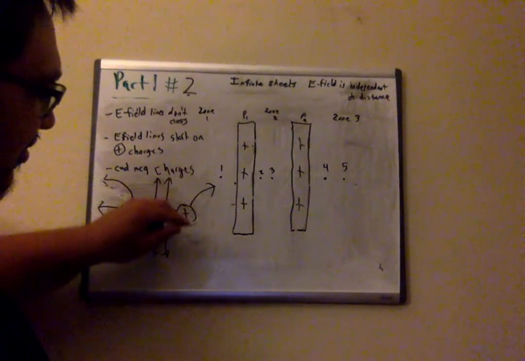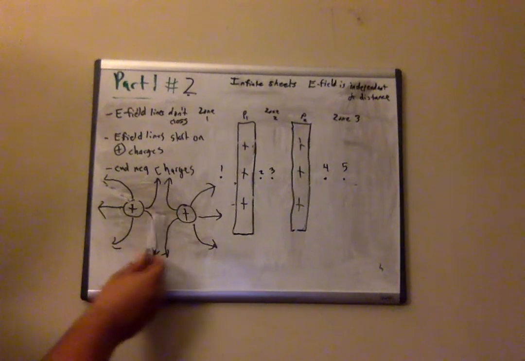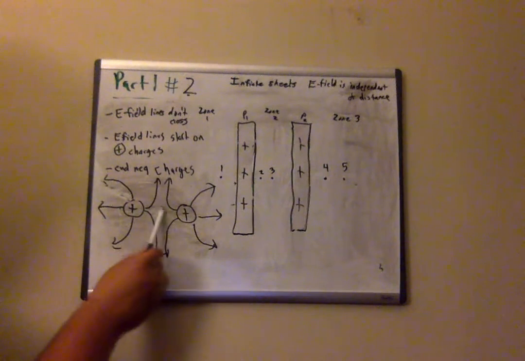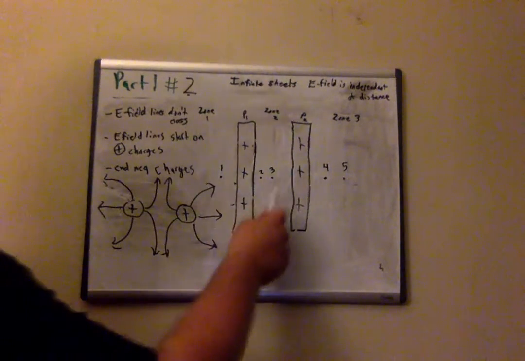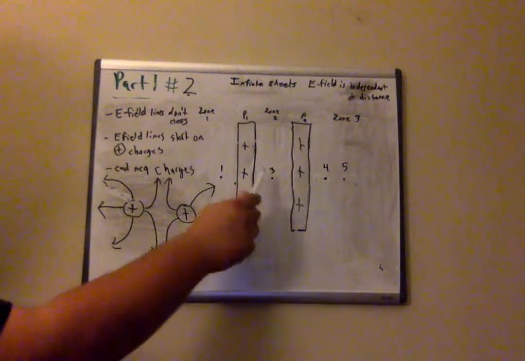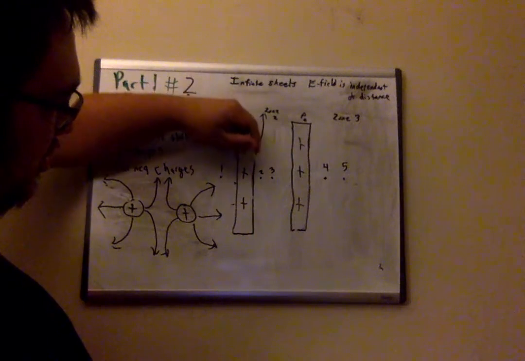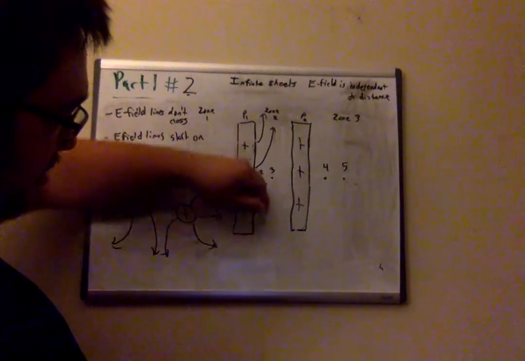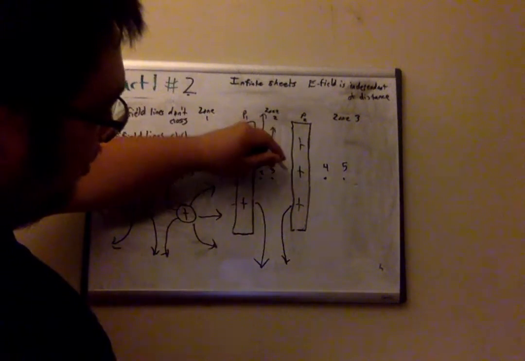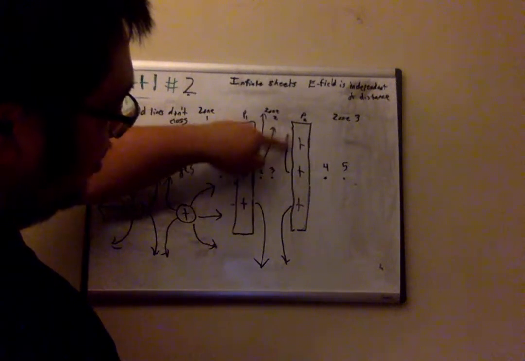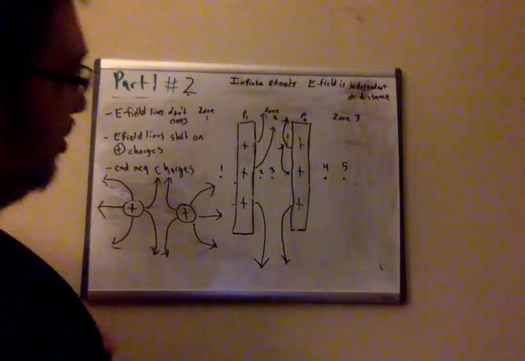This is what the E-field lines would look like. So notice in between we have no E-field lines. The electric field is zero here. And if we transfer that same logic to over here, the E-field lines are going to start to look like this. They don't cross, and they start from a positive charge.